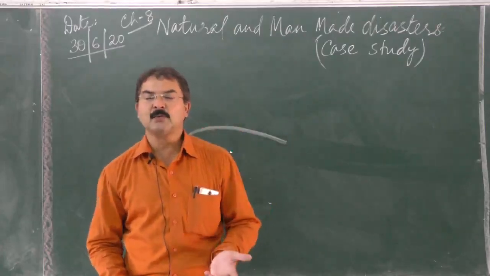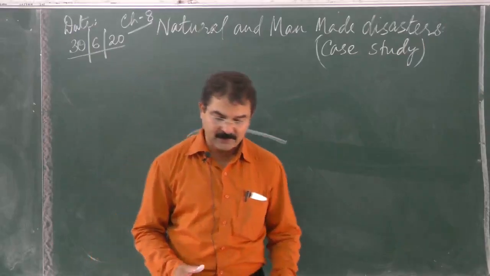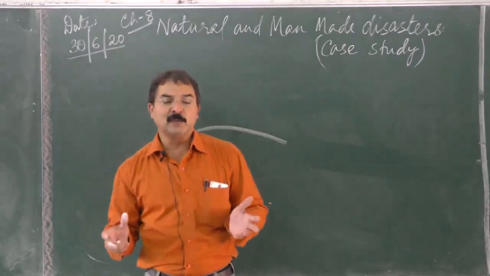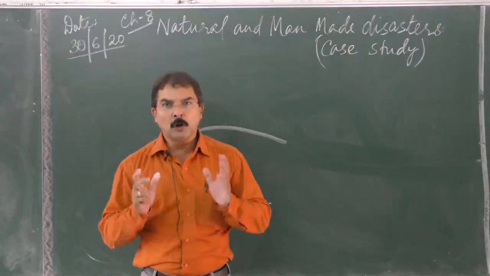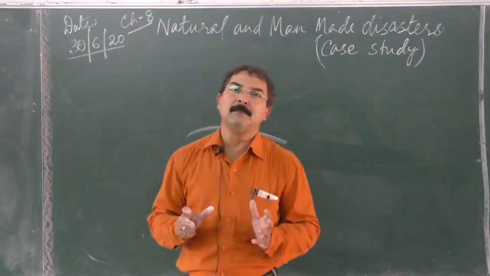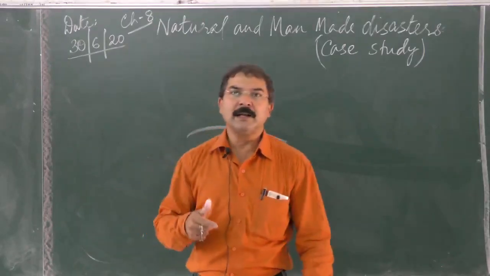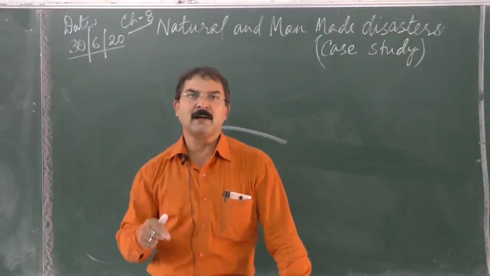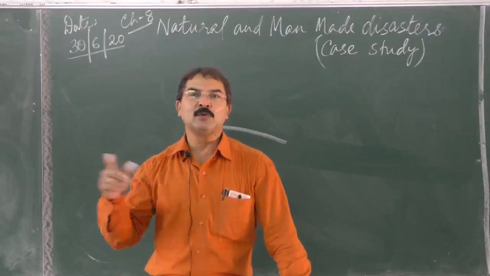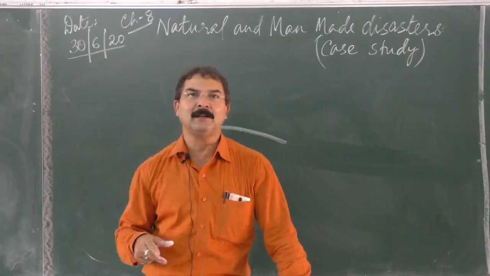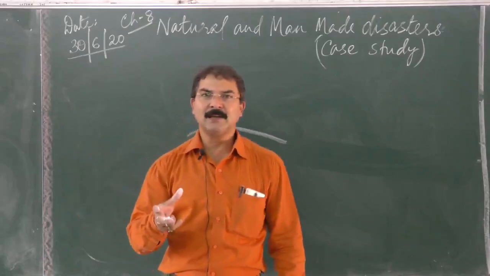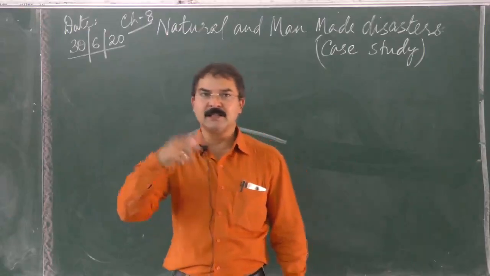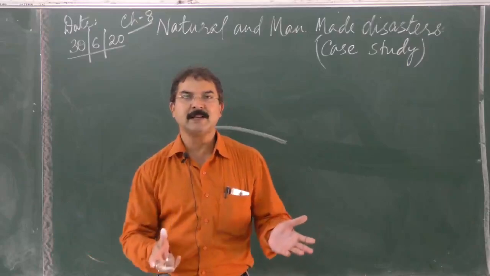So the effect of the earthquake resulted in loss of life and property. Over 9,000 people were killed, all across, and over 22,000 were injured. Although this death toll would have been much higher in the rural areas, especially in the villages, since when the earthquake occurred, most of the people were outdoors. They were working outside in the fields, so they were not trapped in their houses. Otherwise the death toll would have been much higher. This is one advantage.